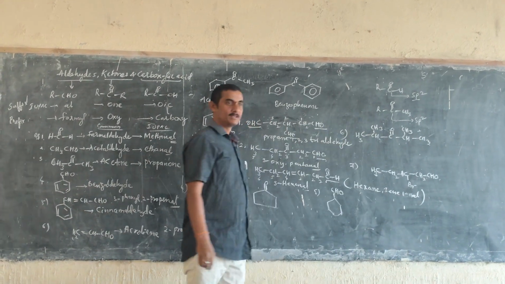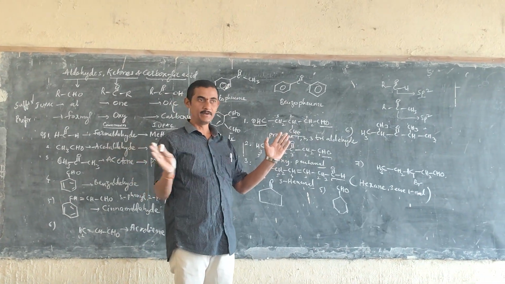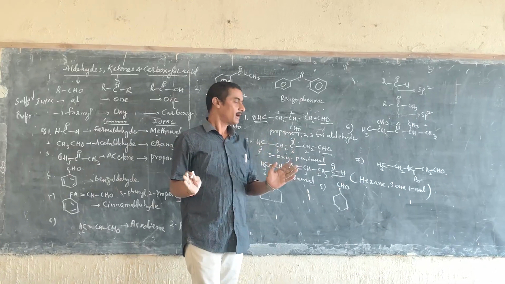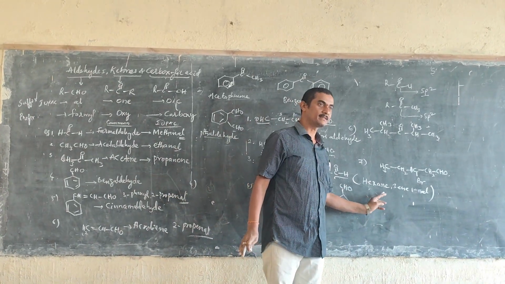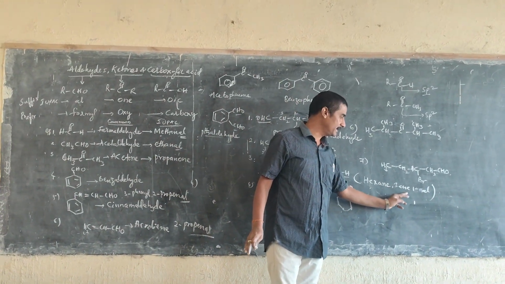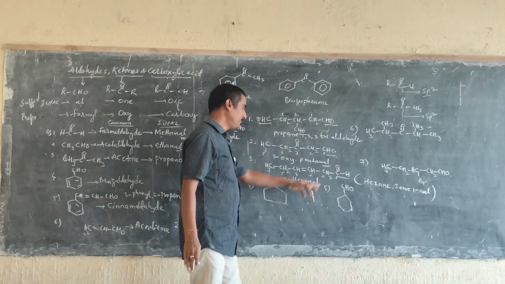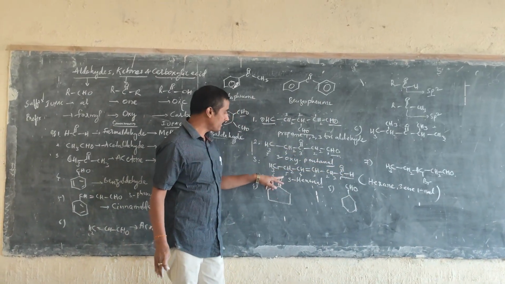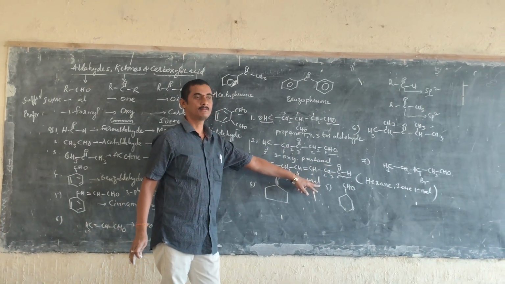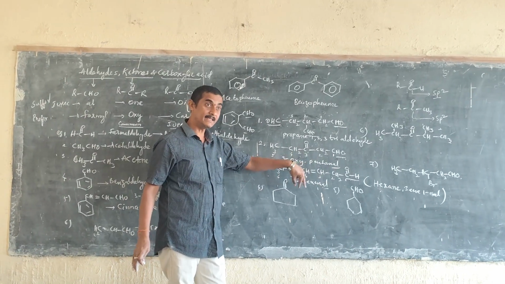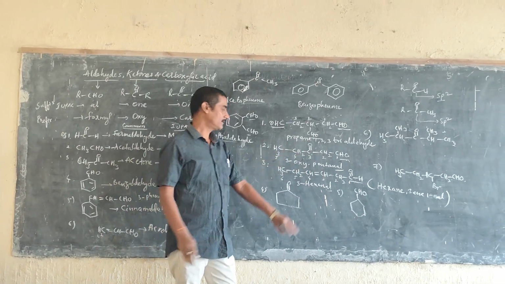Like that. If you divide the structure into parts, we can give the nomenclature like this: hexane-3-en-1-al. Otherwise, if you combine it, you say 3-hexenal, like that.